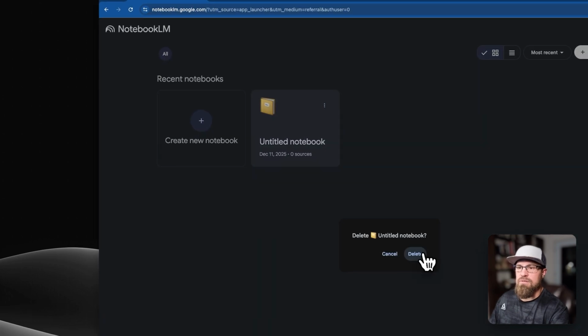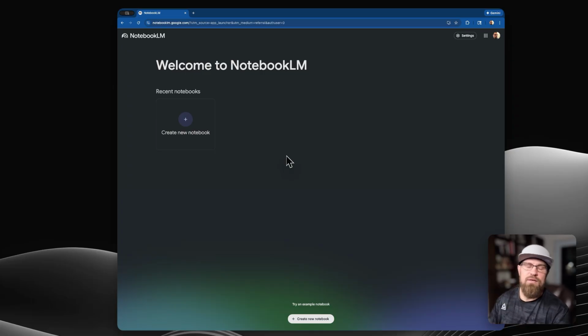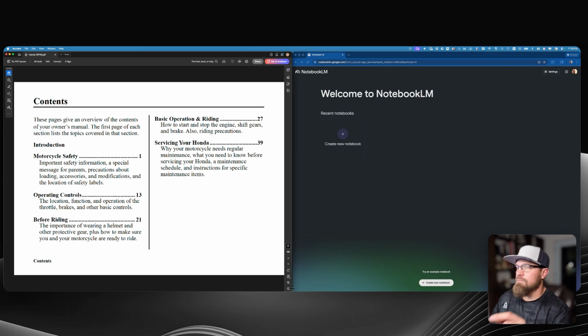Just going to go ahead and delete that little notebook. So fresh slate, this is what you're going to see. If you get to this point and you're following along, you're right in NotebookLM. All right. So in this, I'm going to kind of demonstrate how we're going to start to use this. I like to pose it with a question. Our first question is, we want to build this chat-like experience, and we want to give it to our, let's just say if I